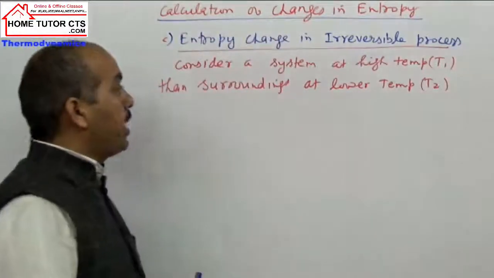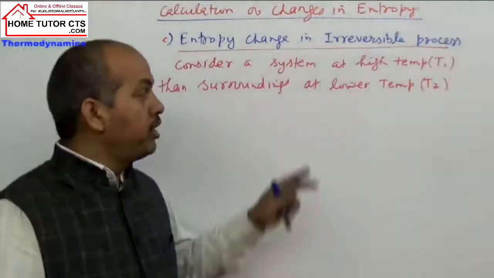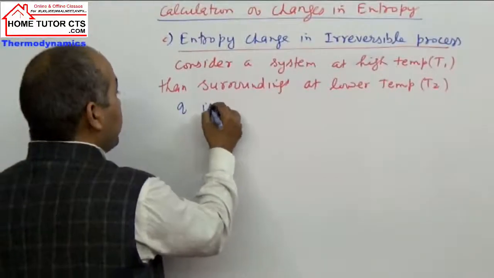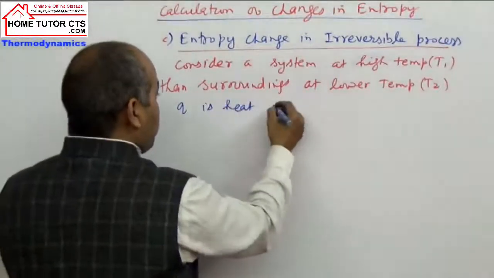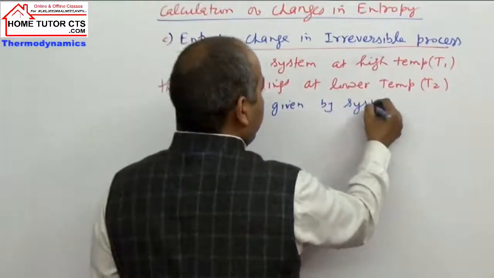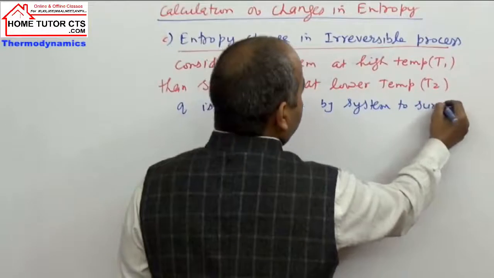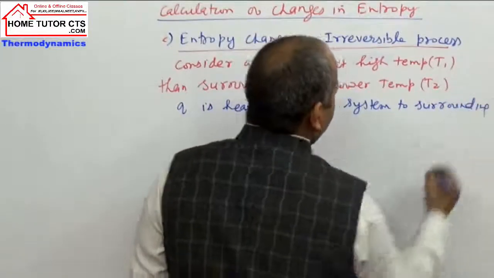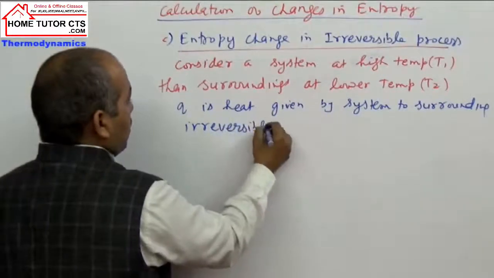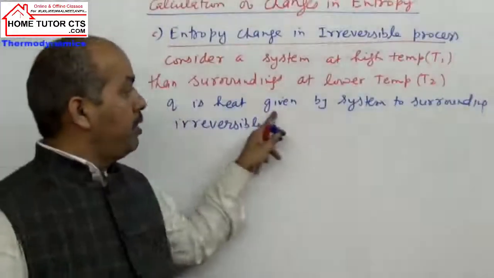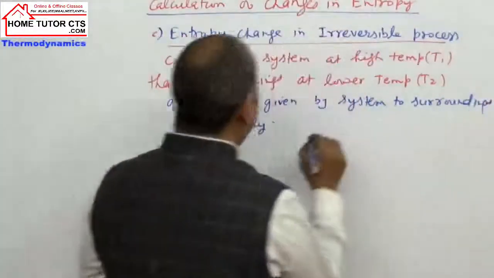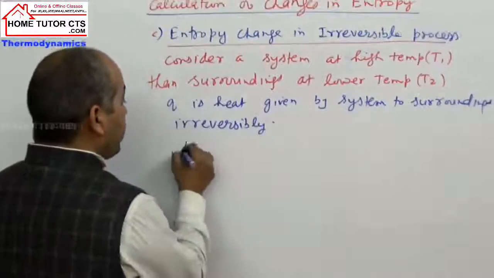The system has high temperature, the surroundings have lower temperature T2, and let us say in this case that Q is the heat given by the system to the surroundings irreversibly. Q is the heat given by system to surroundings irreversibly.